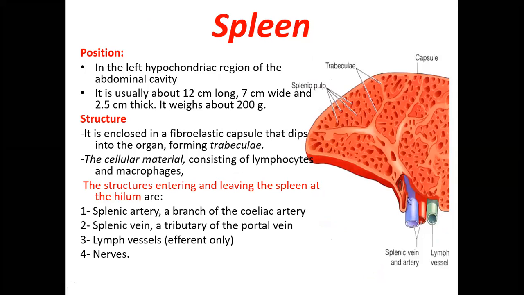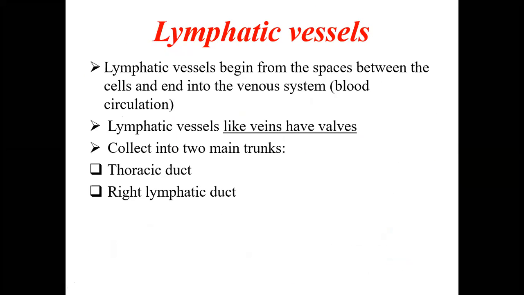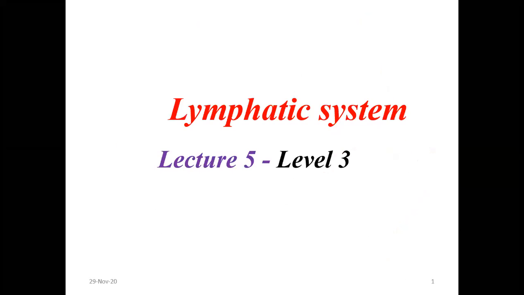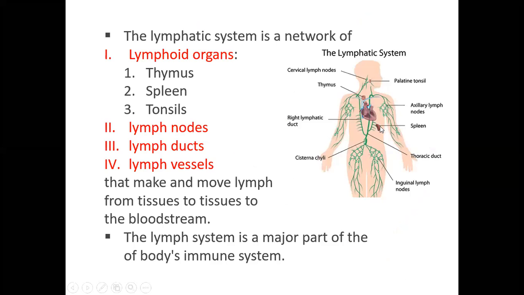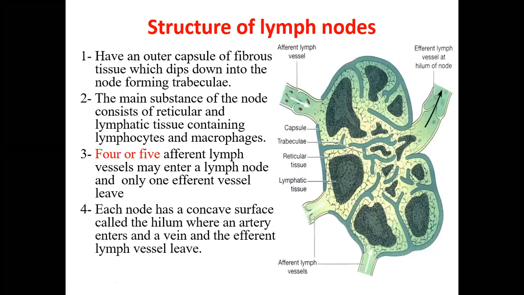Now, the next lymphatic organ after the lymph nodes will be the spleen. This is the spleen here, which is present in the abdomen. This is how it looks if you take a section and study it under the microscope. Usually the spleen is present in the left hypochondriac region of the abdominal cavity. As we saw in the first slide, you can see here the position of the spleen. It will be present in the left hypochondrium of the abdomen.